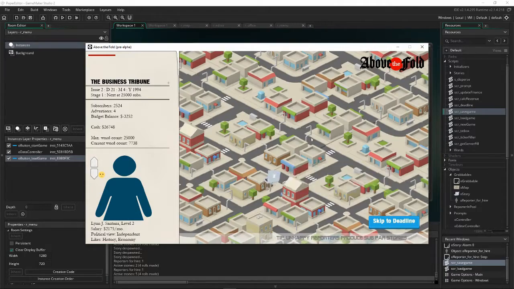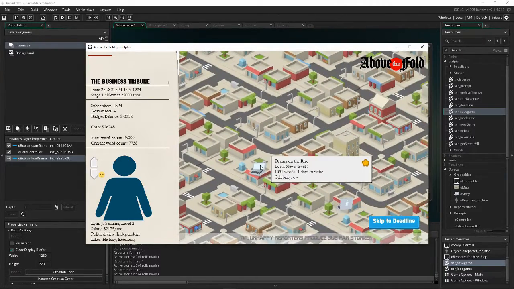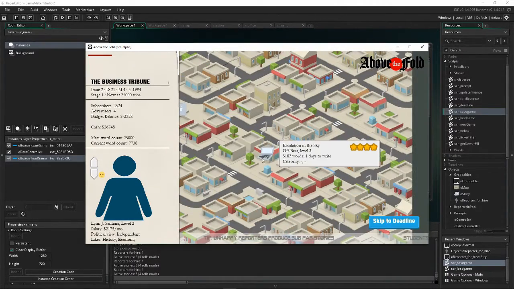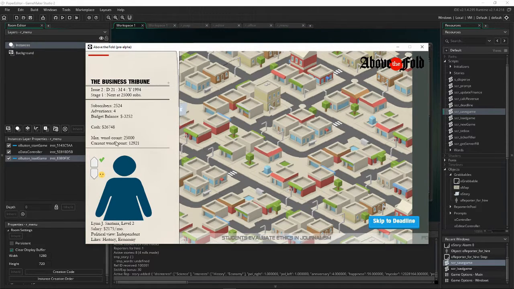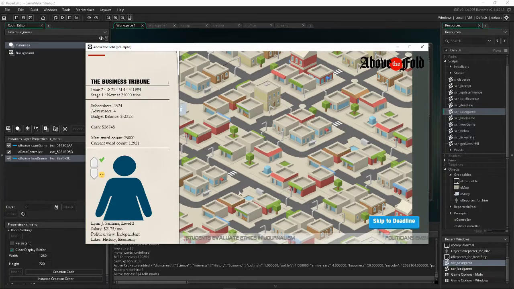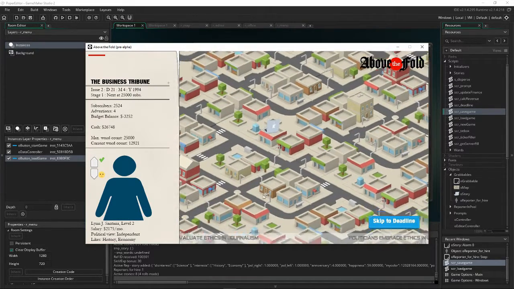Or if I'm chasing a specific age group or whatever, I can go for news that I know typically appeals to that age. This is just a good story. Level 3 story, over 5,000 words and 4 stars. So I'm just going to give her that story. That way she has something in case time runs out before I find a good history or economy story for her to write.